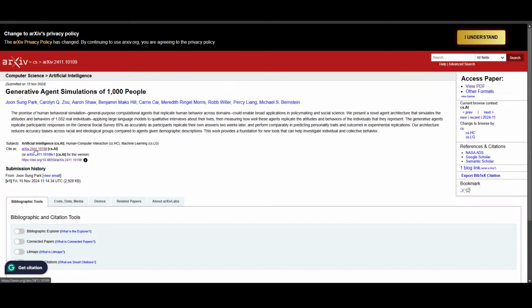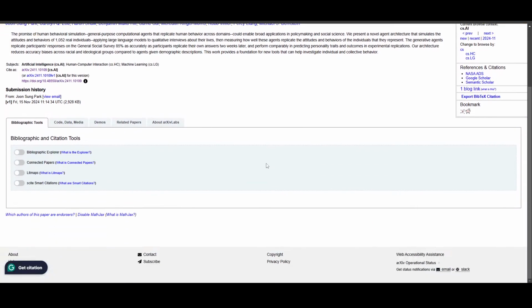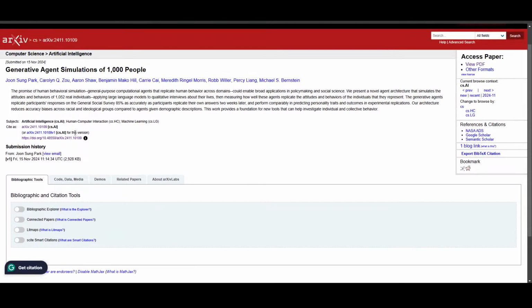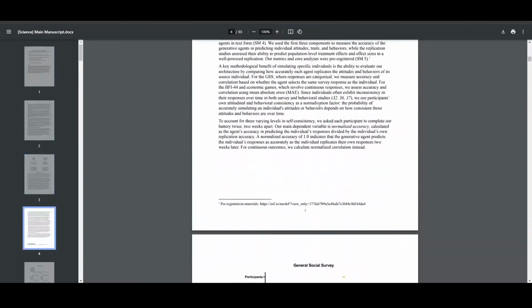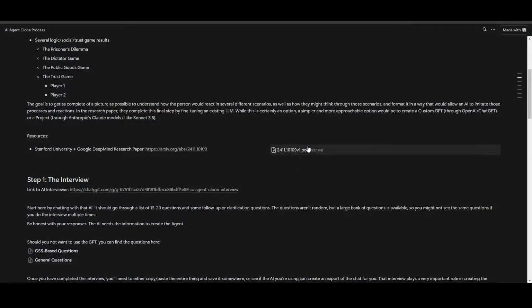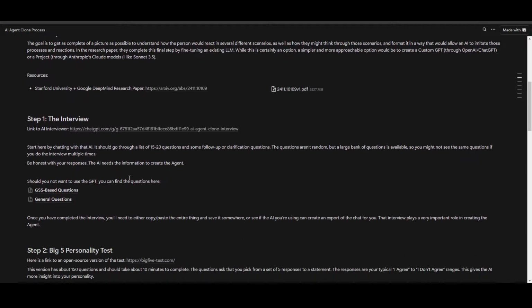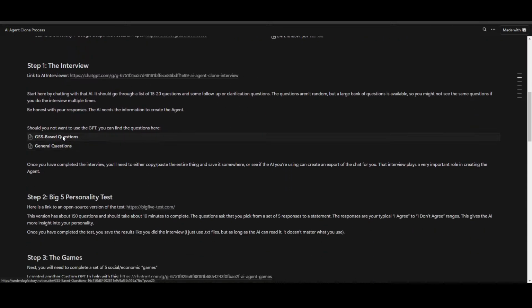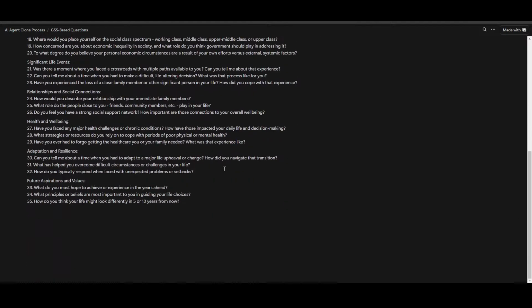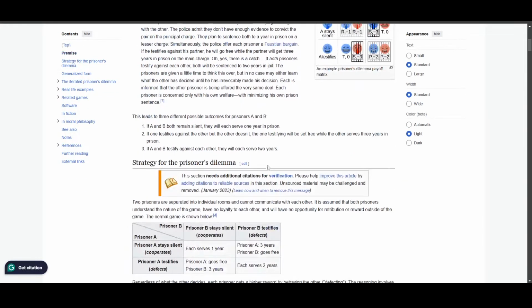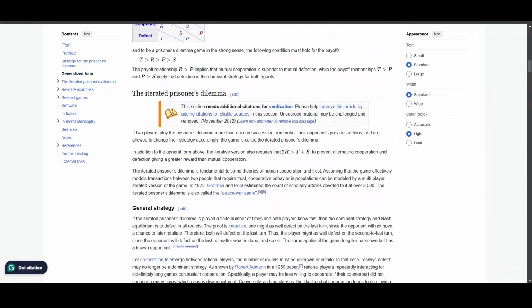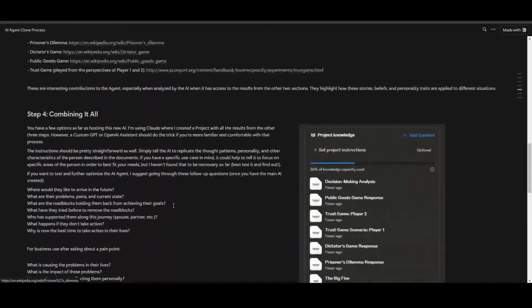How do we see this thing again? Right here. Maybe not. Oh no, that's how to cite it. Where's the thing? View PDF. It's like, here's the entire guide if you want to sit down and read through all this. Or you can just click that and it'll take you to it. And then here are the different interview questions that the AI is going to ask you. And these are links to the different societal games and hypothetical situations that it's going to ask you to go through and all that kind of fun stuff.